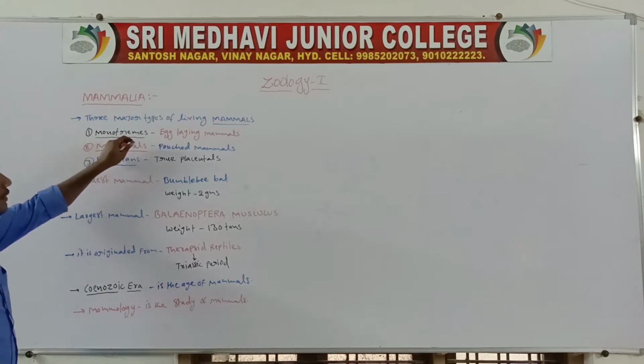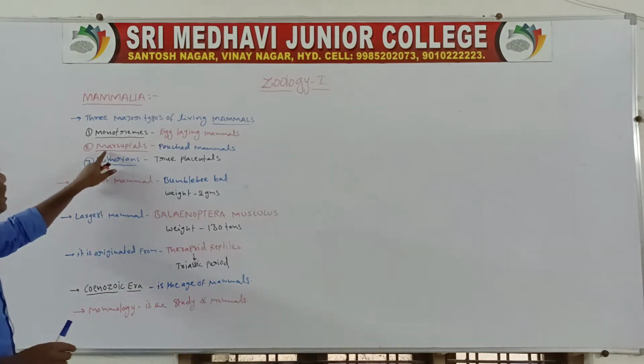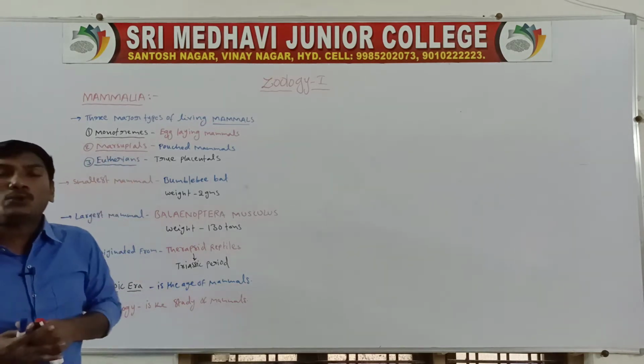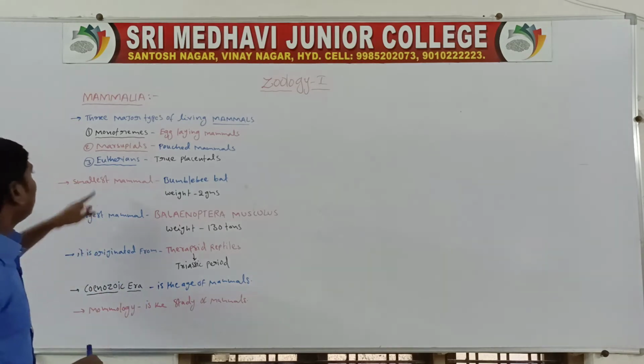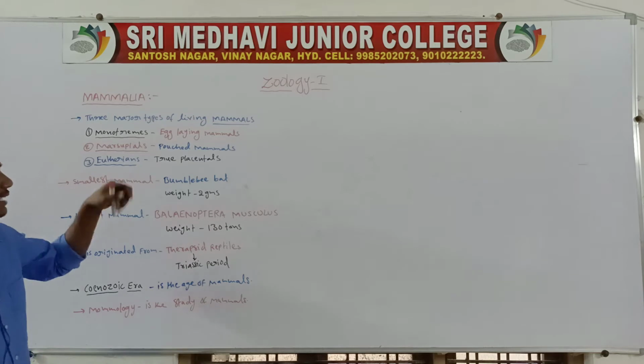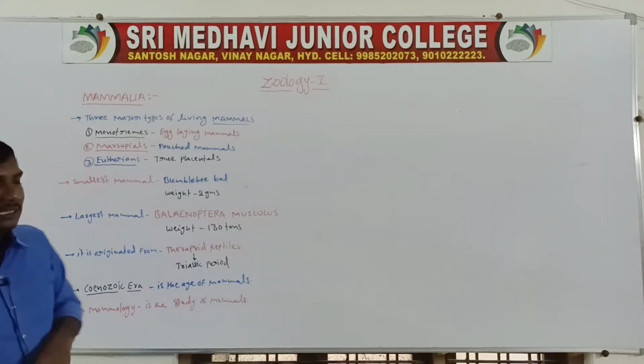Monotremes are the egg-laying mammals. Second one, marsupials, are the pouched animals. Next one, eutherians. Eutherian means they are the true placental mammals.